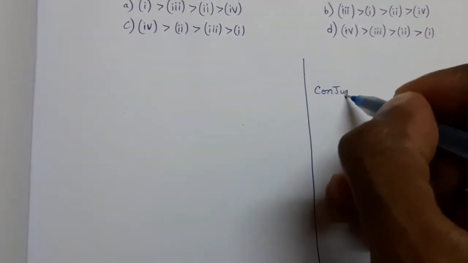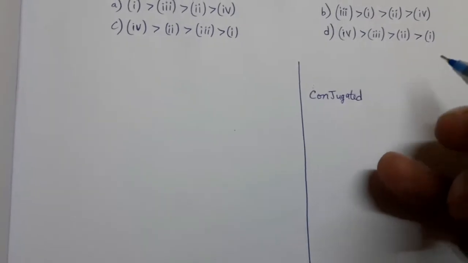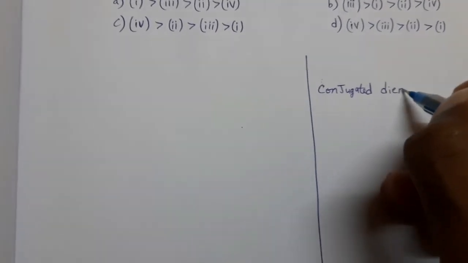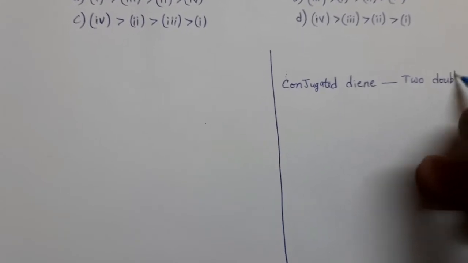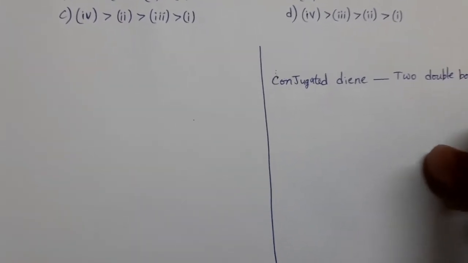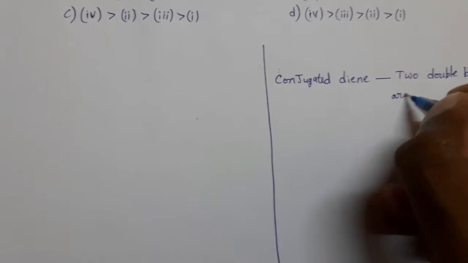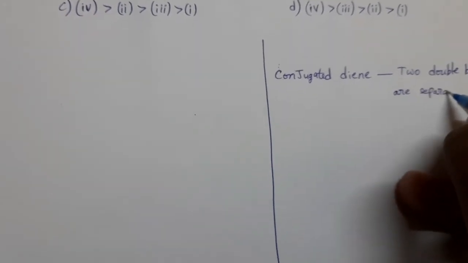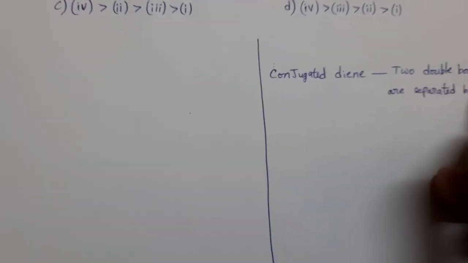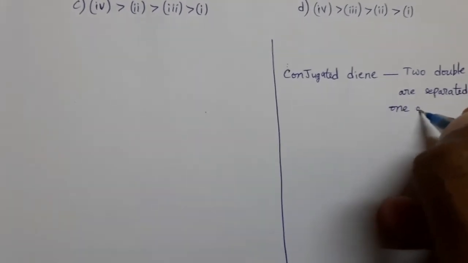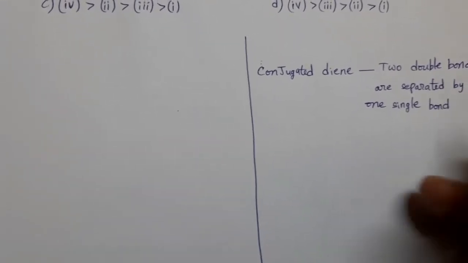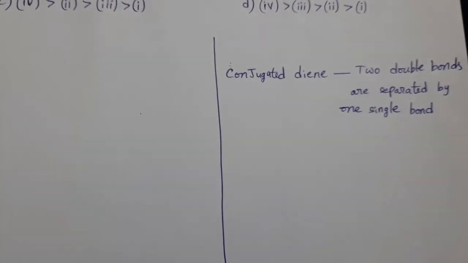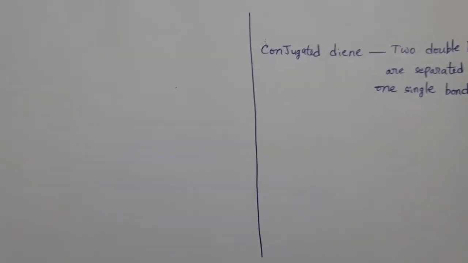Conjugated diene. Conjugated diene means two double bonds are separated by one single bond. Two double bonds are separated by one single bond. The type of diene is conjugated diene.